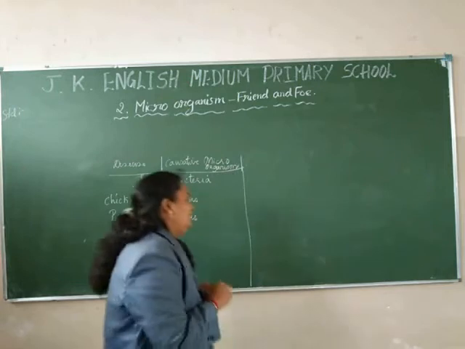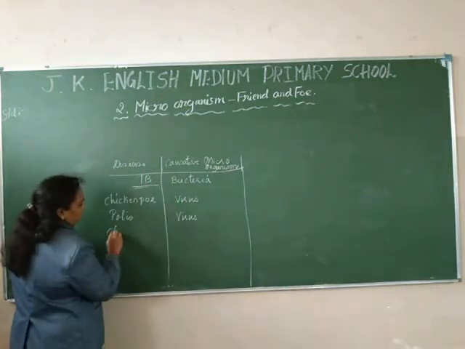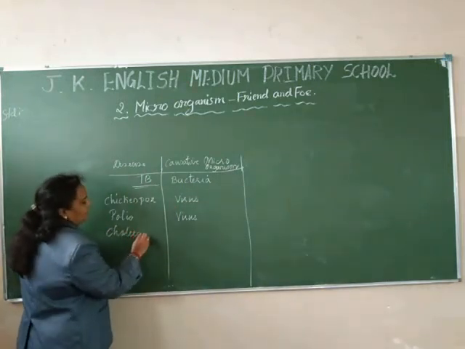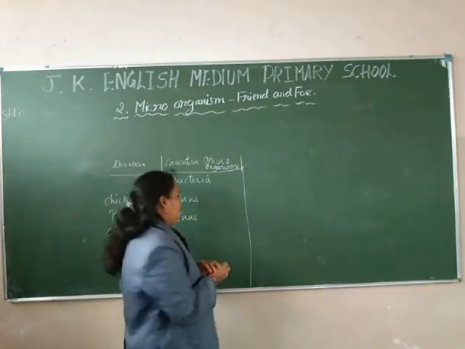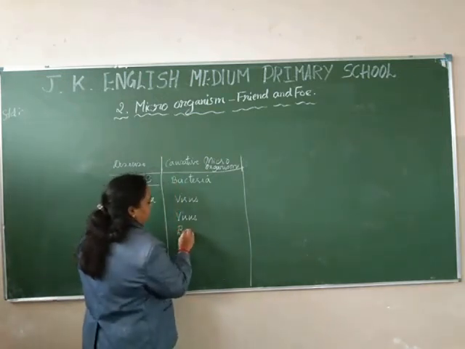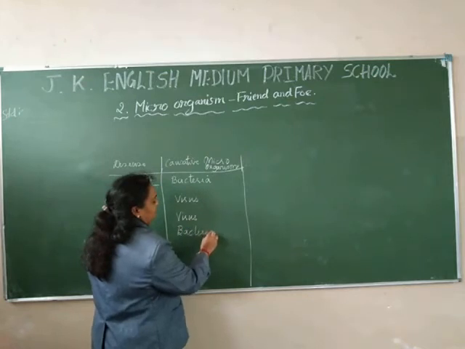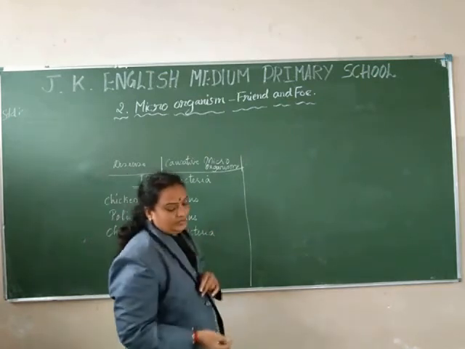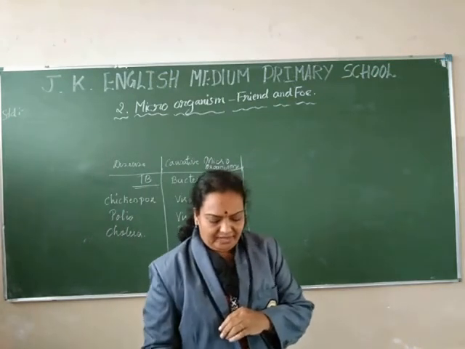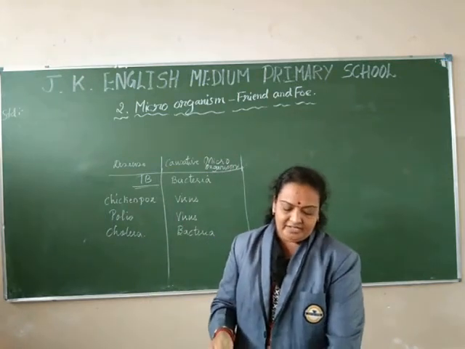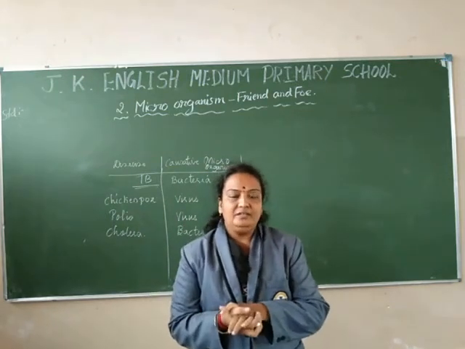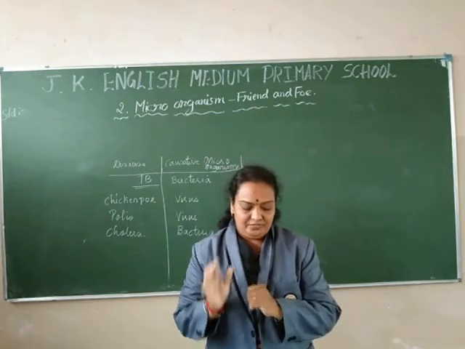So next is cholera. The causative microorganism is bacteria. For cholera, you have to maintain personal hygiene and good sanitary habits, and consume hygienic food.